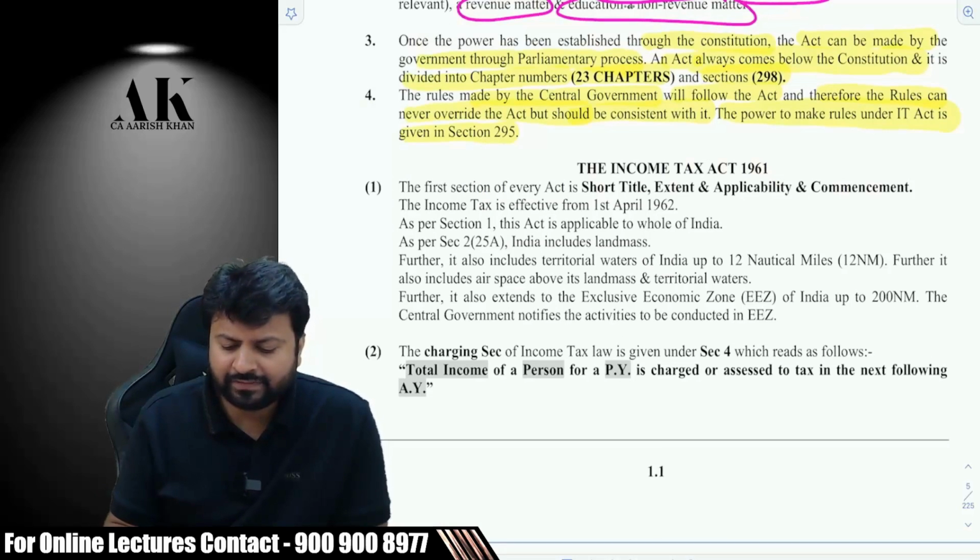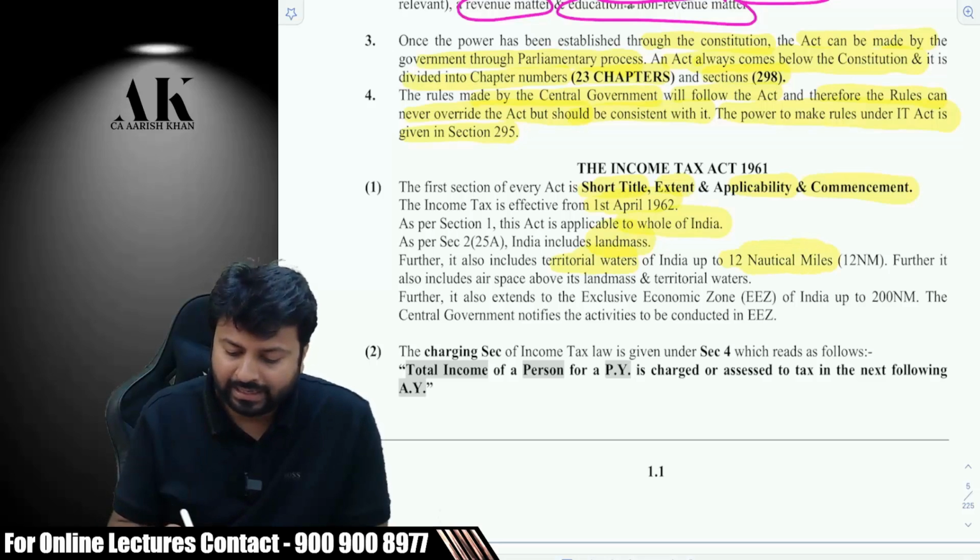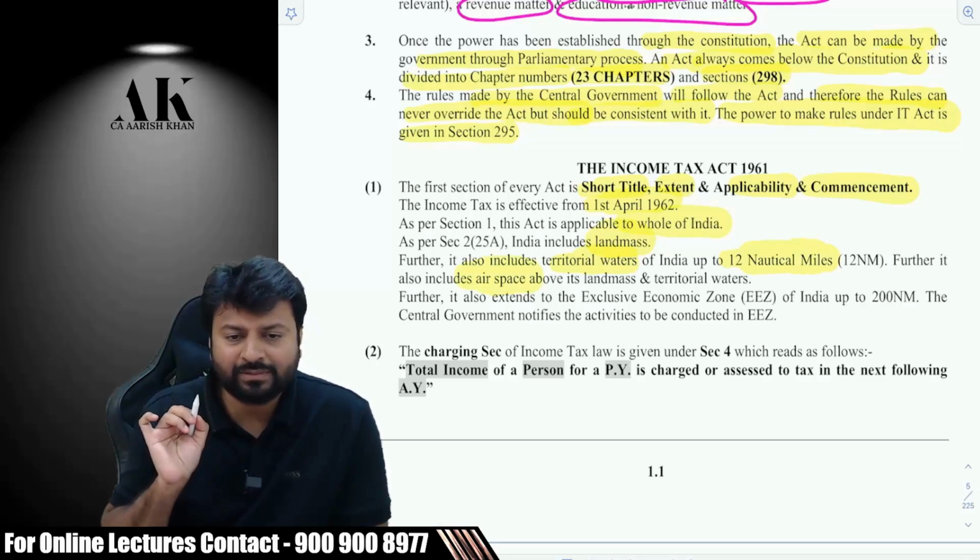The first section of every act is short title, extent, applicability and commencement, right? Applicability is 1962. Applicable to the whole of India. India includes the landmass, correct? Then territorial waters up to 12 nautical miles, correct? And then the airspace above both of them. Is it fine?